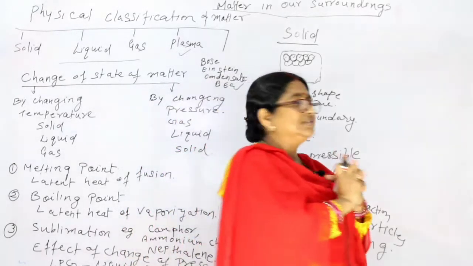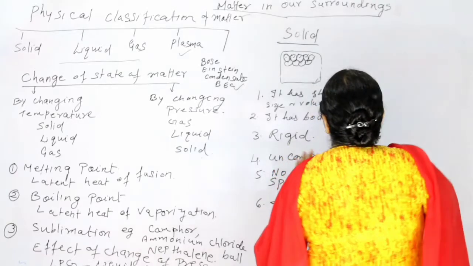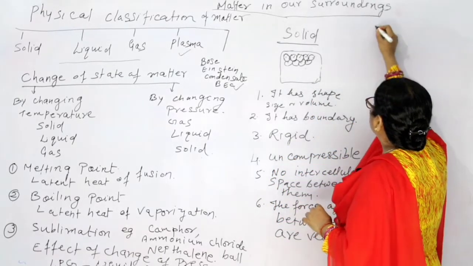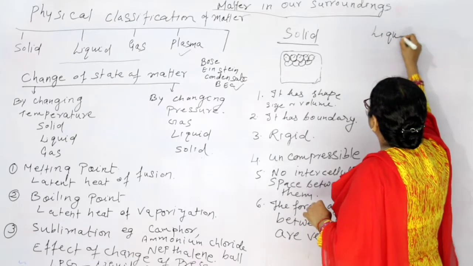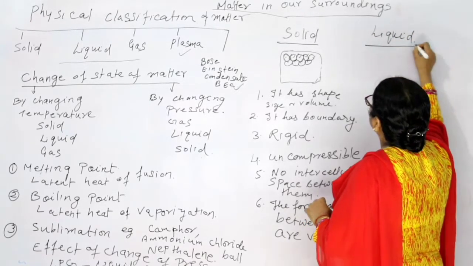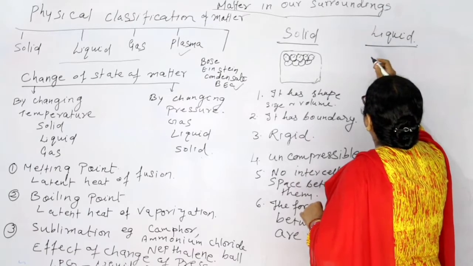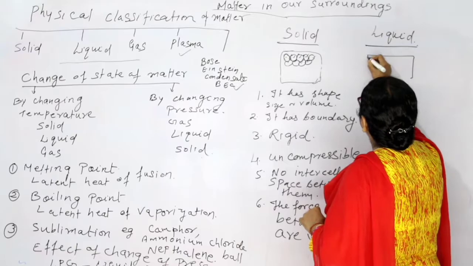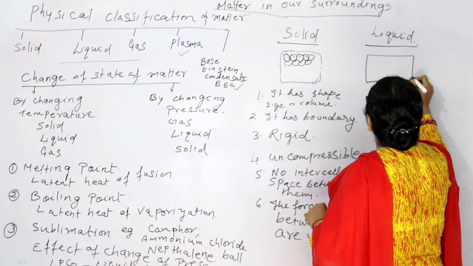Now, these are the characteristics of solid. Next we'll see liquid. Let's draw the particles of liquid.